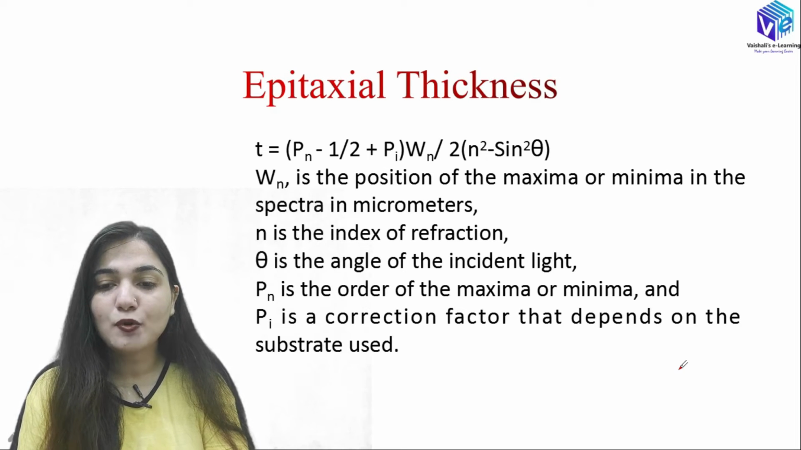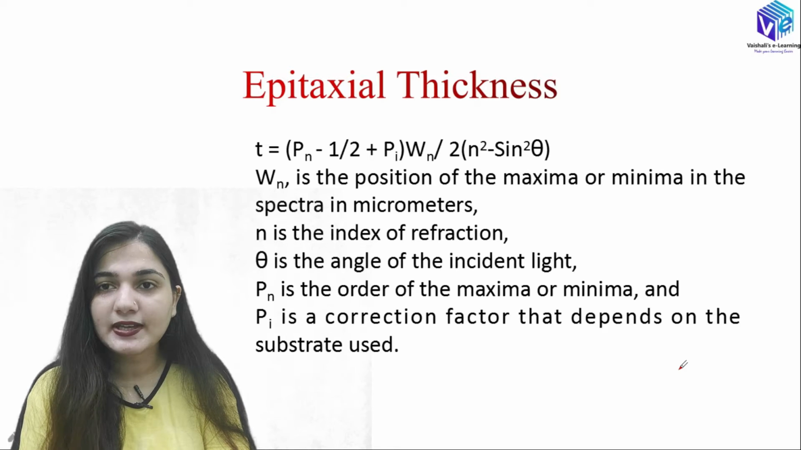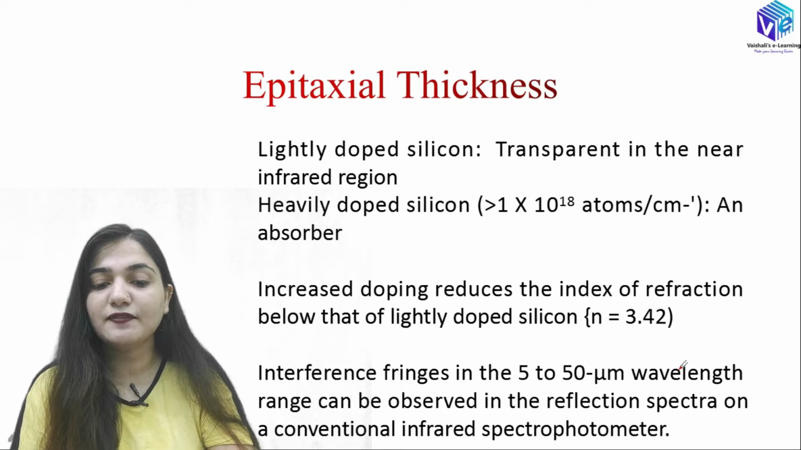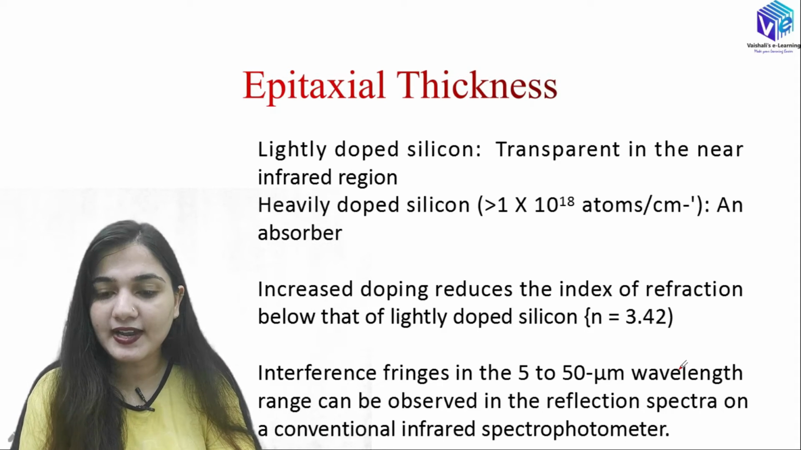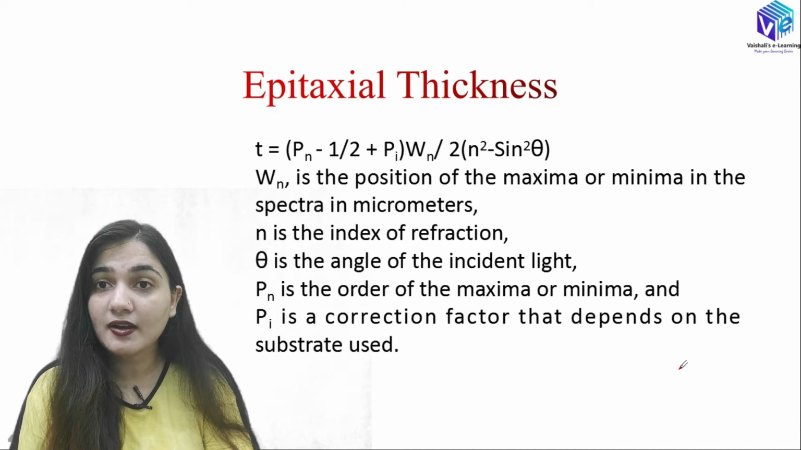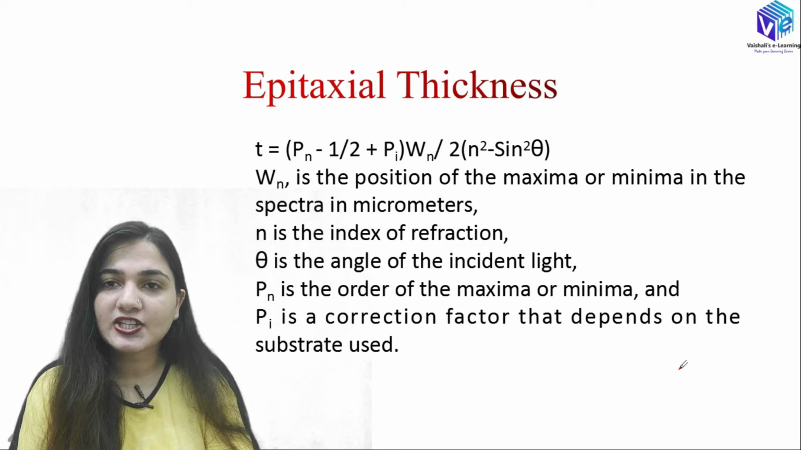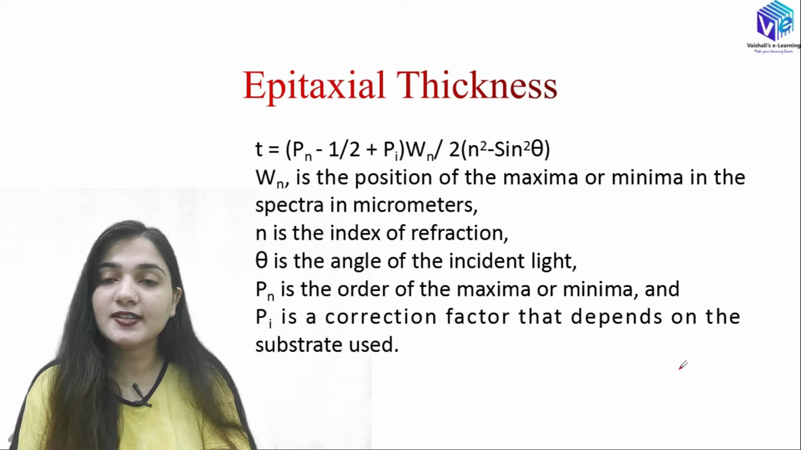Wn is the position of the maxima or minima in the spectra in micrometers. Whatever spectra we formed in the previous slide, I have already told you that we are forming interference fringes in the 5 to 50 micrometer range. So we observe this spectra and find the position of maxima or minima in micrometers. n is the refraction index, theta is the incident angle of the light, Pn is the order of maxima or minima, and Pi is the correction factor that depends on the substrate used.